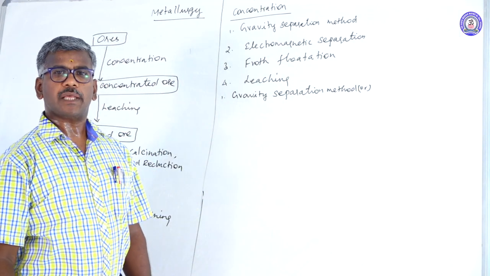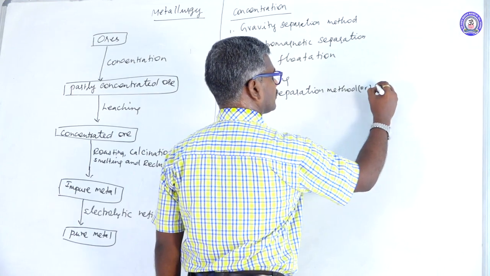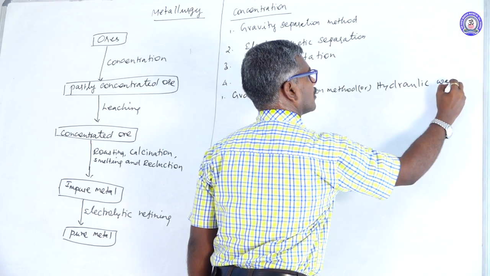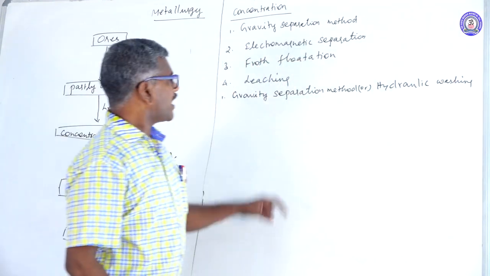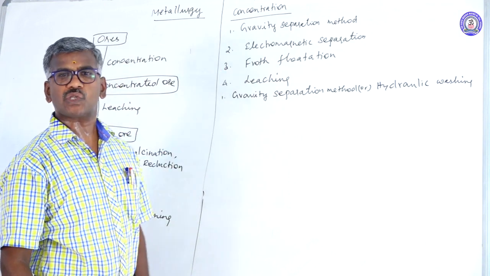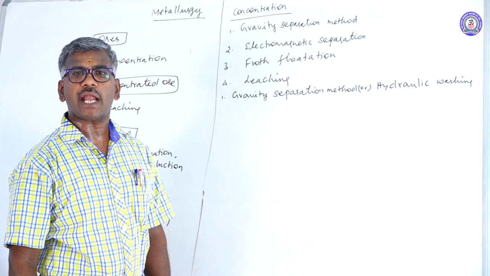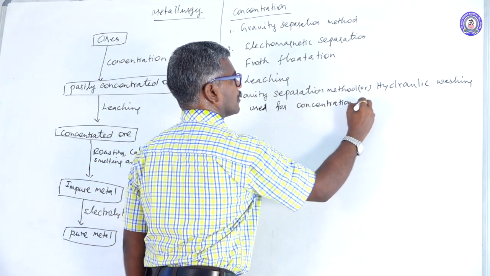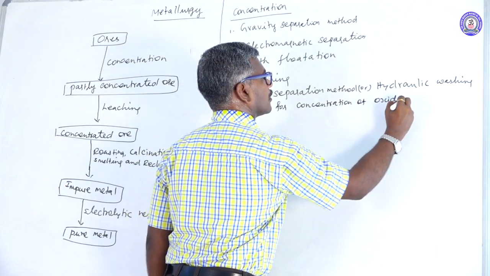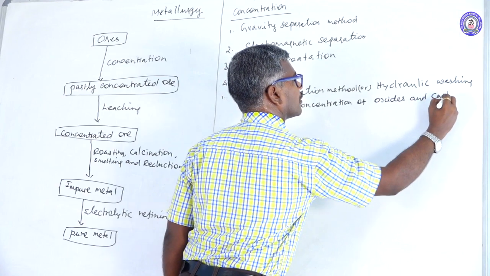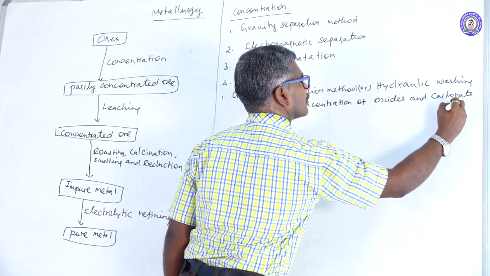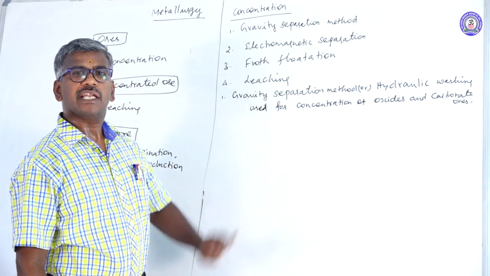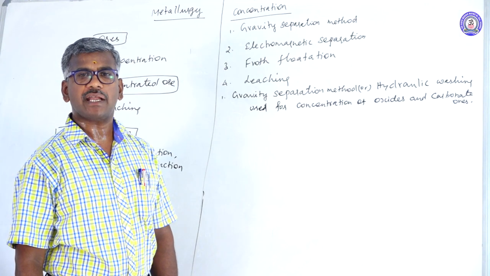Gravity separation method is another name called hydraulic washing. What is the use of this method? This method is used for concentration of oxide and carbonate ore. This method is based on the different specific gravities of ore and gangue.